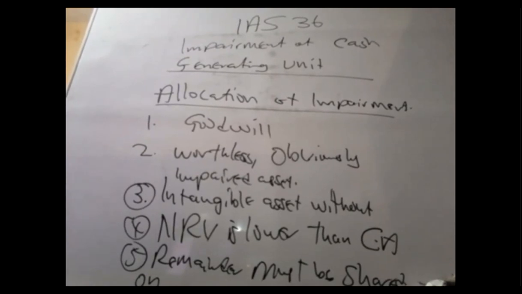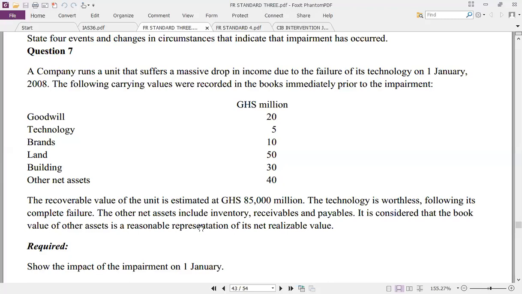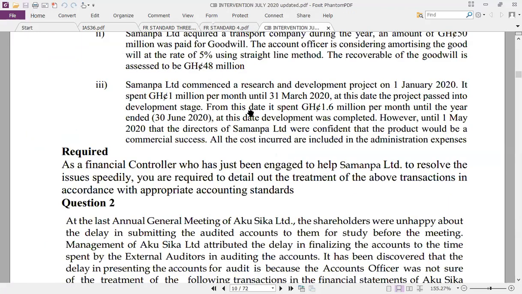Okay, so let's see our first question. Now let's quickly look at it first in detail. Now, this particular question is sitting in here, right? The same thing in here.